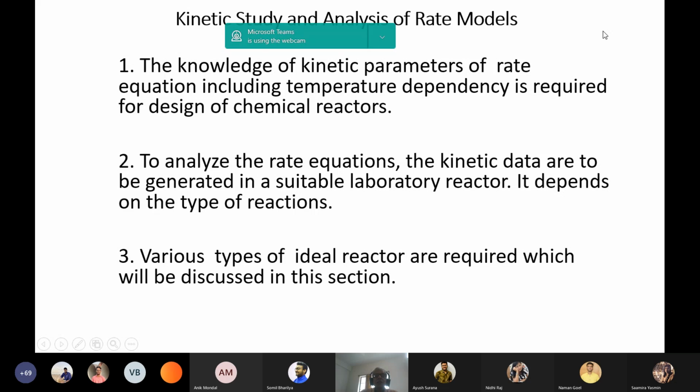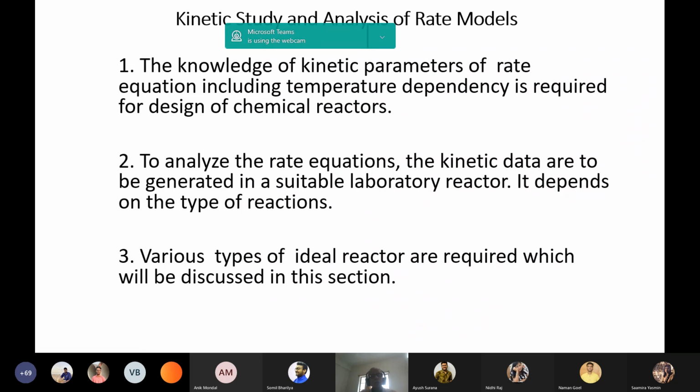Why is this chapter important? For reactor design, we need a rate equation. Without knowing the rate kinetics or rate equation, we cannot go for the design of a chemical reactor. So the first point I have mentioned: the knowledge of kinetic parameters of a rate equation, including temperature dependency, is required for designing chemical reactors.